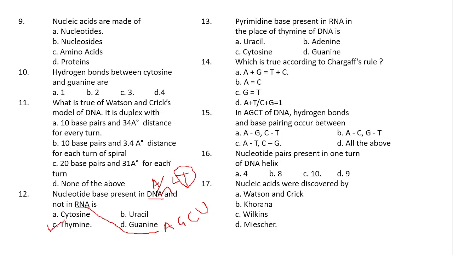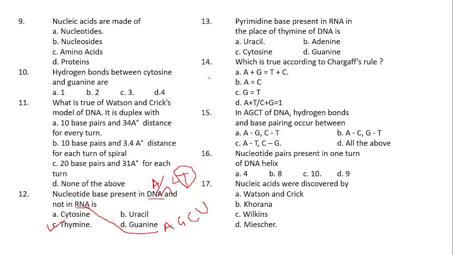Right. So coming to the next question, the pyrimidine base present in RNA in the place of thymine of the DNA is. That means the same question is asked in another manner: whichever is present in the RNA but not the DNA.